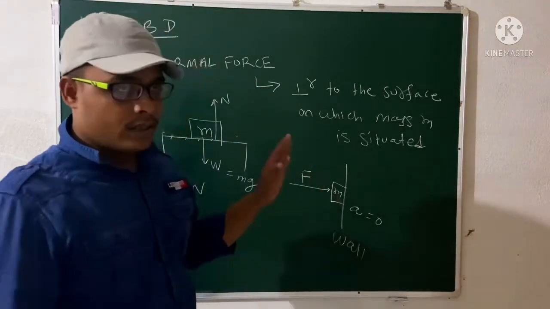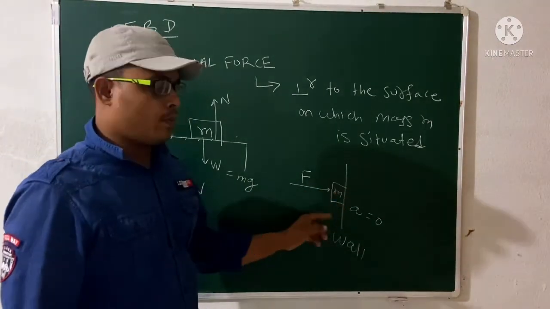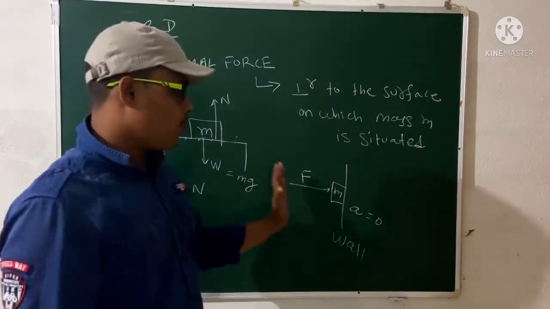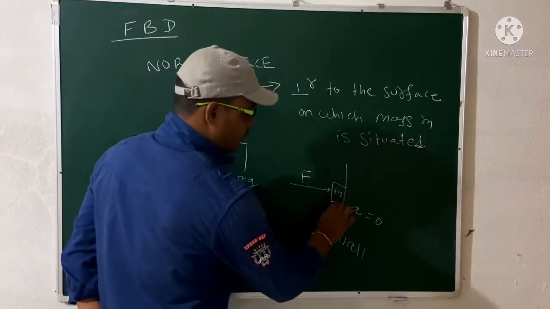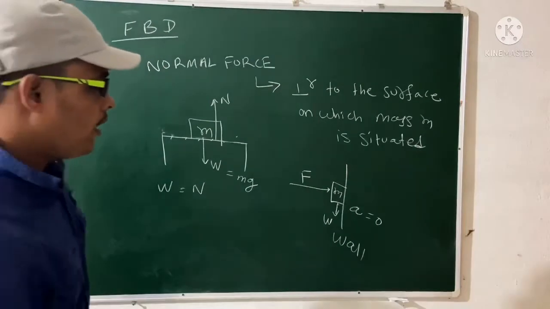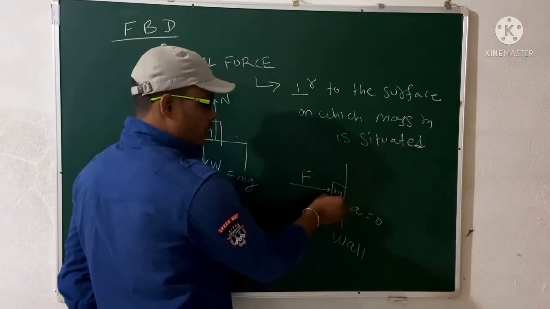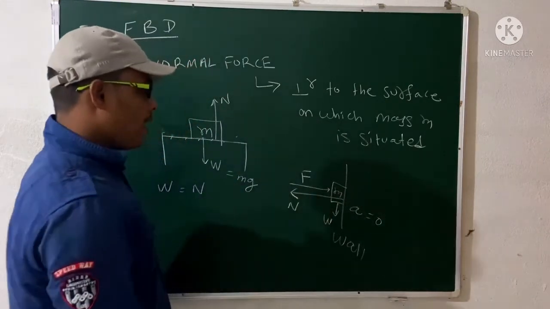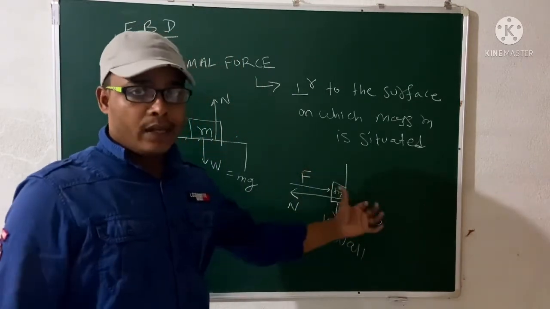So the mass is situated on the wall in a hanging state, but you haven't given any support. You have given a force into the wall through the mass. So what will happen? Your weight will be downward, and it is not sliding, right? So the normal force is opposite to the applied force. You have given a force to the mass, but the normal force is perpendicular to the surface.